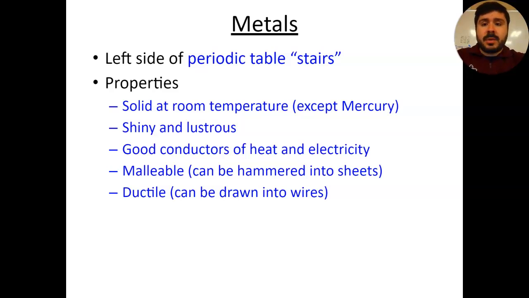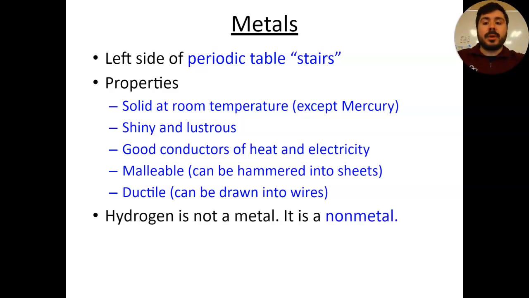But yeah, malleable are things that, think about aluminum foil, for example. Aluminum foil is made up of the element aluminum, which just so happens to be number 13 on the periodic table, Al. And think about aluminum foil, it's a very, very thin sheet of aluminum that has essentially been hammered into a sheet. It's very malleable aluminum. Ductile, think of copper wiring, for example. Copper wiring is very easy to be drawn out into wires. That's why it's very commonly utilized as wiring in homes for electrical wiring and whatnot. It's very ductile and can very easily be drawn into wires.